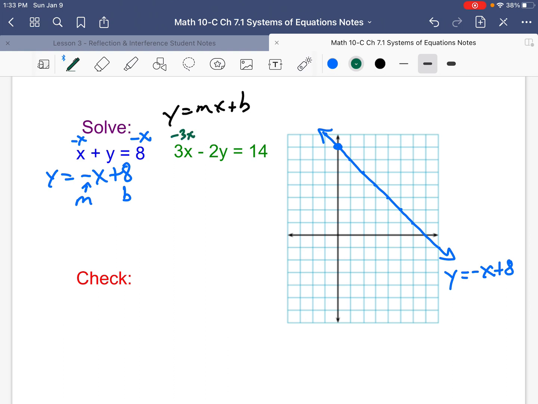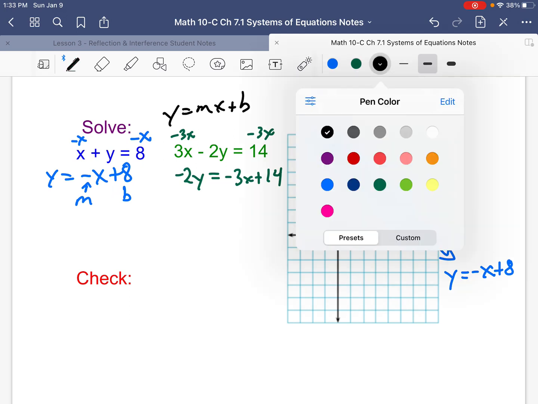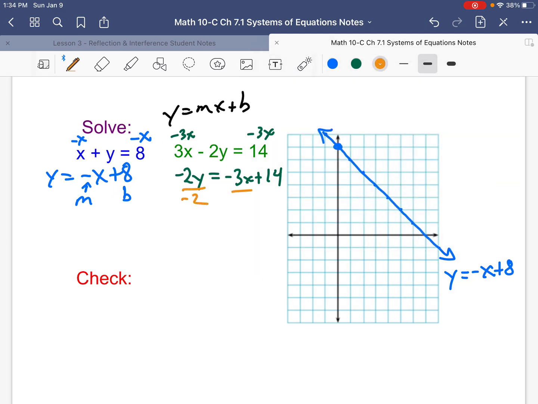And the other equation, 3x minus 2y equals 14. Subtract 3x from both sides. Divide both sides by minus 2. Y equals 3/2 x minus 7. Now double checking, minus 3 divided by minus 2 is plus 3/2. 14 divided by minus 2 is minus 7.